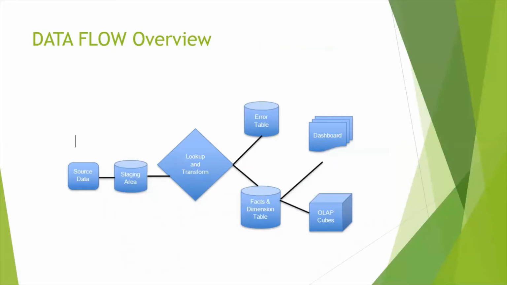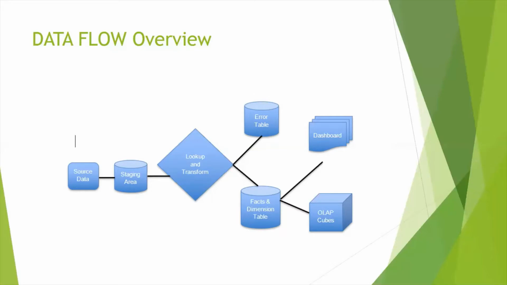Now I would like to give a basic overview of the data flow that we were using. First, we load the source data from the CSV files into a staging area. We used the varchar data type for the staging tables because that helps to load the data easily.